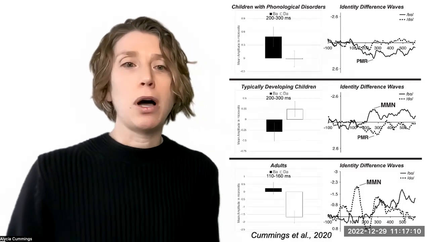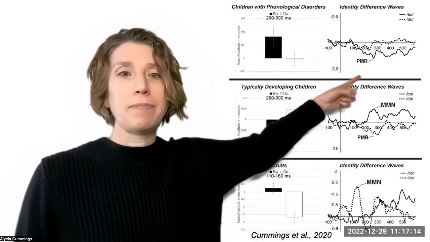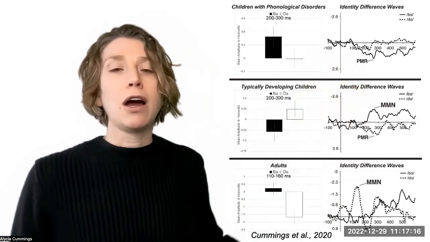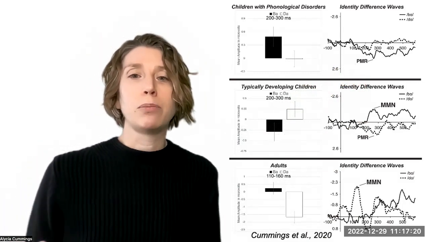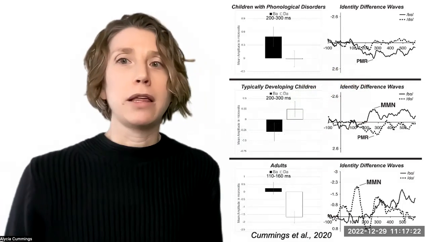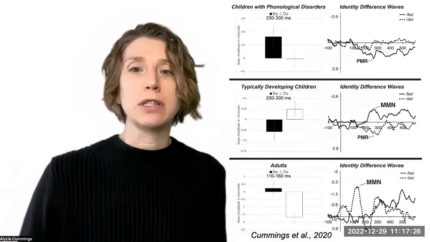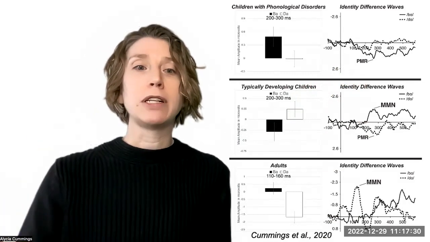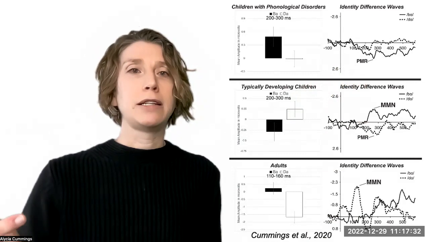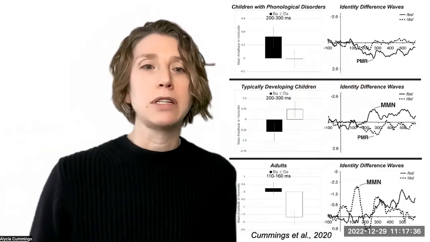So in this case, are bas and das. And the MMN peaks are characterizing a change detection in the auditory input, meaning that the participant identified a difference in the sound that was being produced. So the change is being characterized by feature differences of the B and the D. Is it a labial sound or is it a coronal sound?